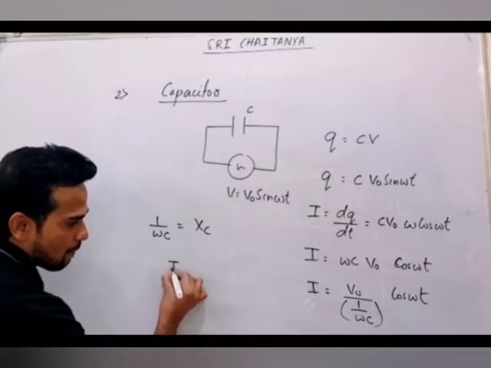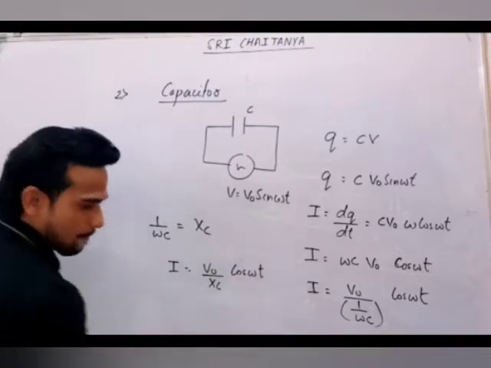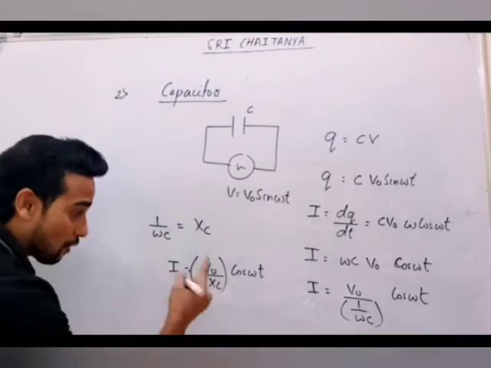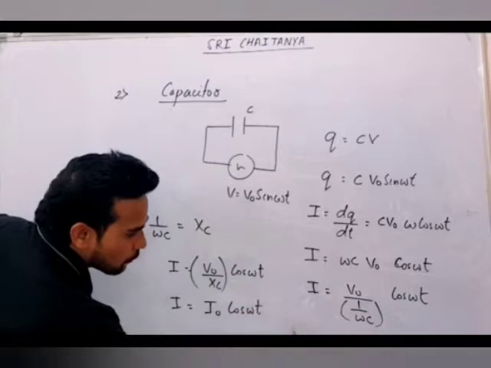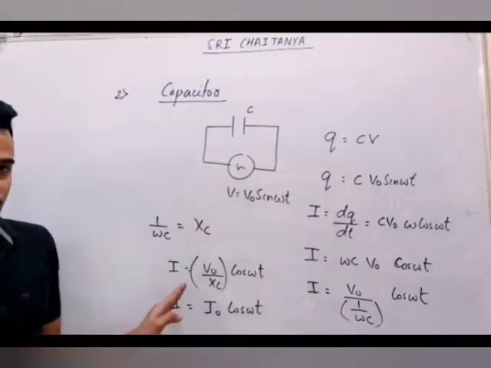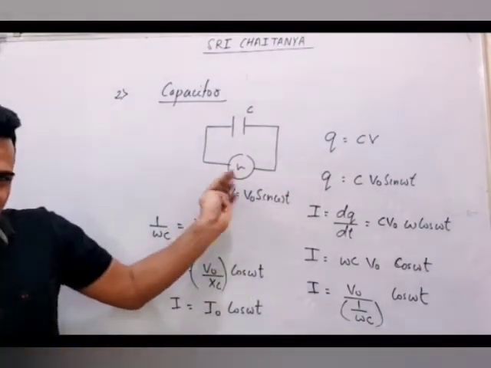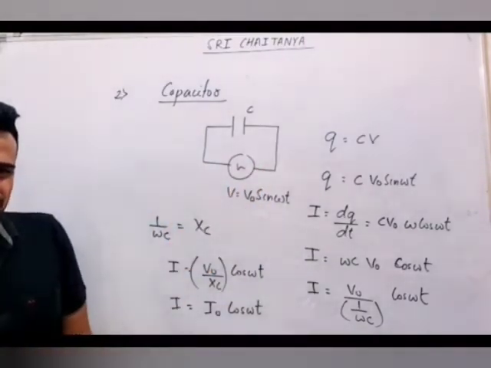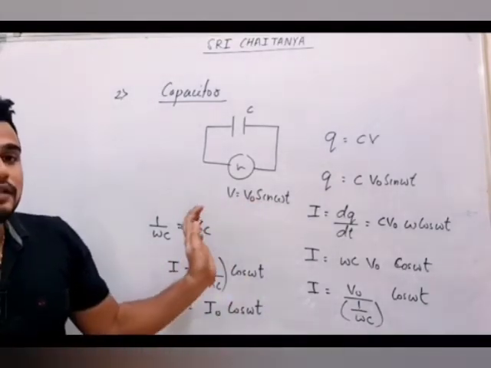So now your I will become V naught by XC into cos omega t, and this is same as your V naught by R, I naught. Here also it will come, so I will come as I naught cos omega t. In the same manner, here we get 1 by omega C. Can you see current and voltage? In resistance they were in same phase. Are they in same phase here also? No. This is a sine function, this is a cos function. Both are not in same phase.